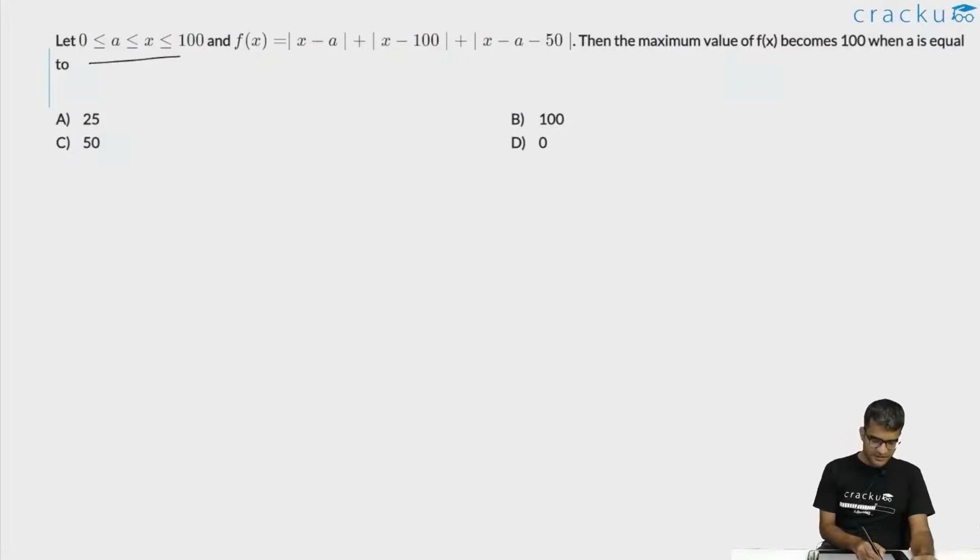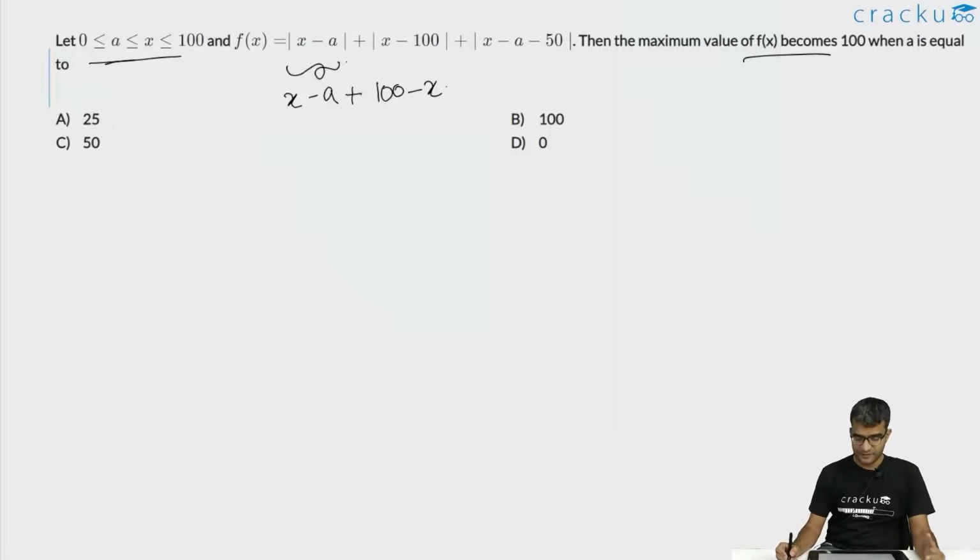In this question we are told that 0 is less than or equal to A, is less than or equal to x, is less than or equal to 100. We are told that f of x is modulus of x minus A plus modulus of x minus 100 plus modulus of x minus A minus 50. We are required to calculate the value of A such that the maximum value of f of x becomes equal to 100. Now if you are looking at modulus of x minus A, because A is always less than or equal to x, this will be x minus A. Plus x is always less than or equal to 100, so this is 100 minus x.